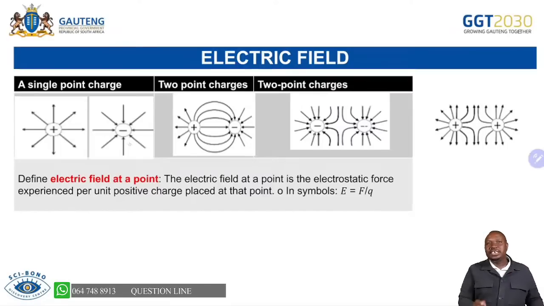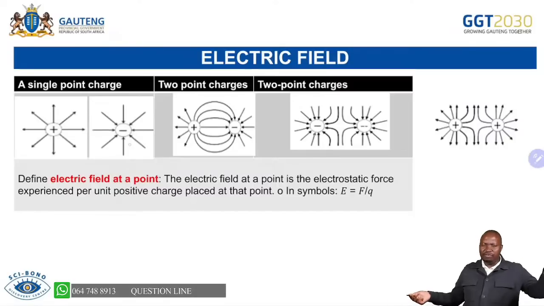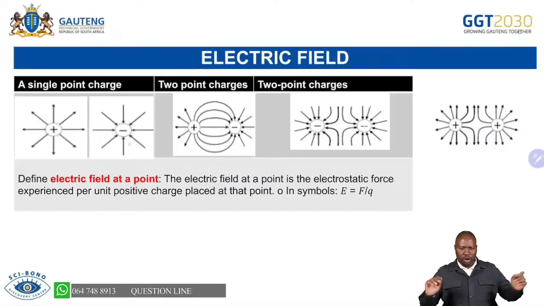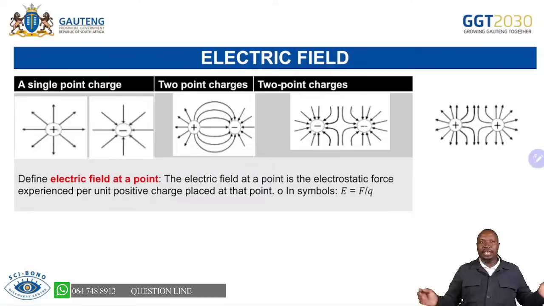And when it comes to the negative, it is attraction, so the arrows are going inside, moving towards the charge. For a single positive point charge the arrows go away; for a negative one they go towards.